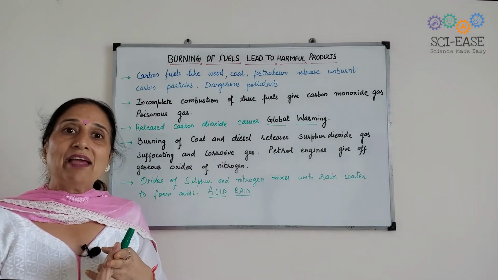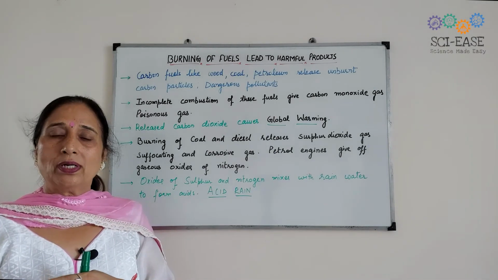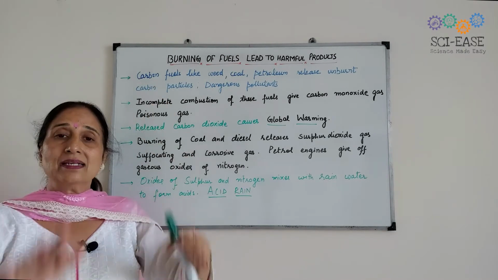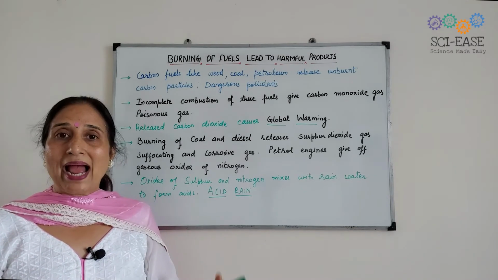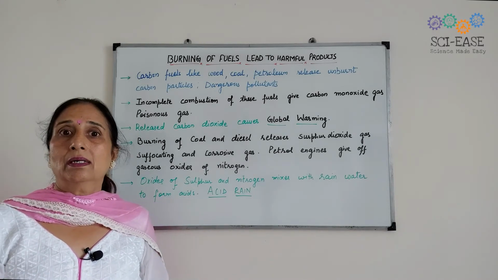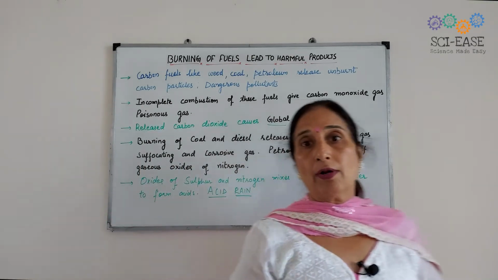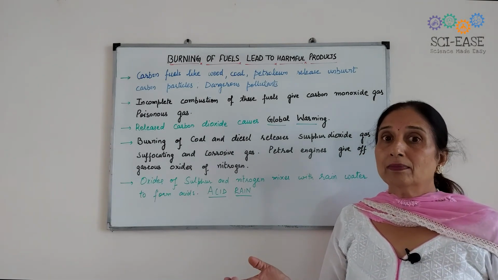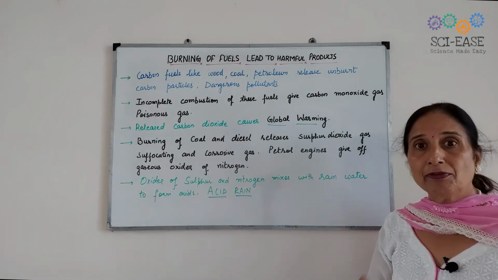They will react with the rainwater and result in the formation of an acid, and this acid comes with the rainwater. That is known as acid rain, and it will corrode buildings made of marble, and also it is not good for crops. So this acid rain is also a harmful product of burning of fuel.